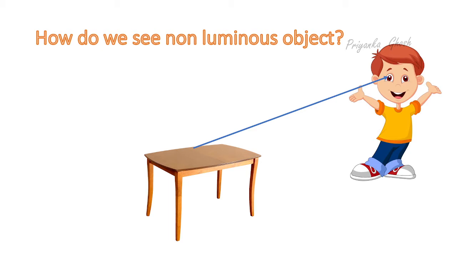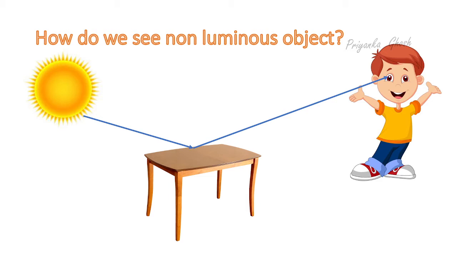Because the table is an example of non-luminous objects. Actually, light rays from a luminous object at first fall over the surface of the table. After that, they reach our eyes. This phenomenon is known as reflection of light.